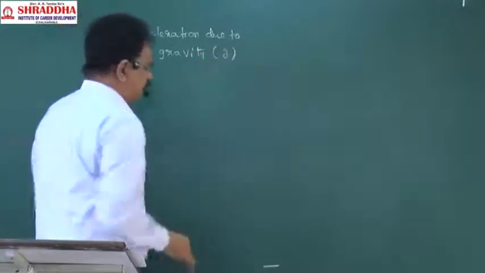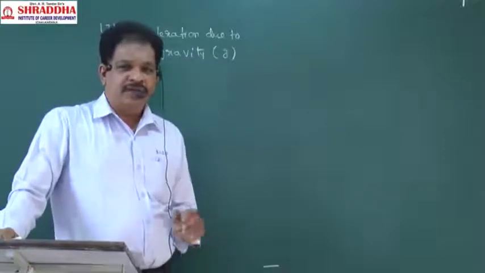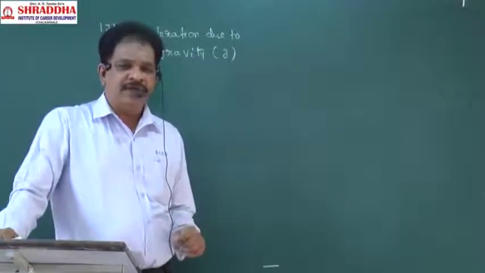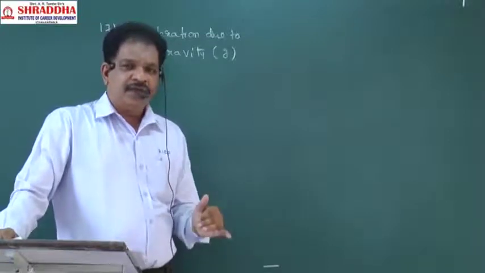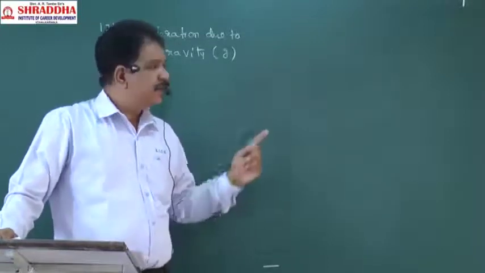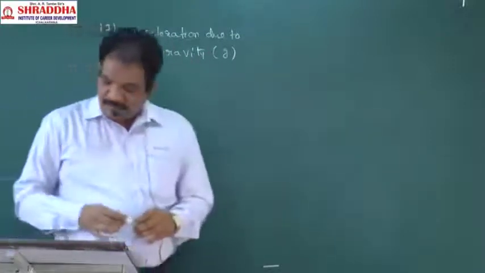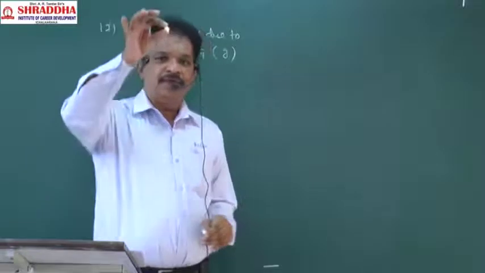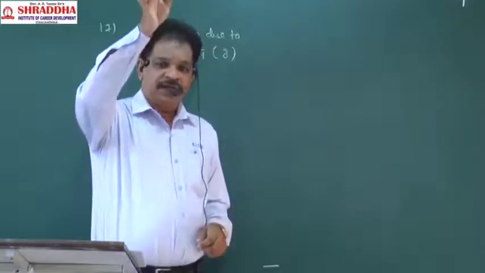Acceleration due to gravity is indicated by the letter small g. It is defined as: the acceleration of a freely falling body is called acceleration due to gravity. For example, this is a body, this chalk piece. We dropped this in the air.